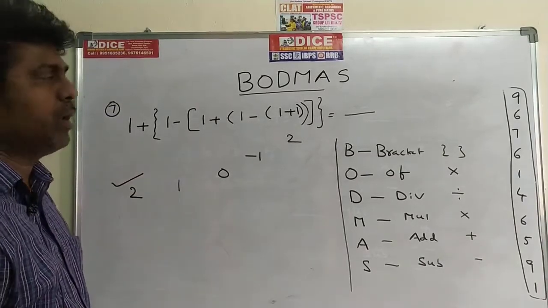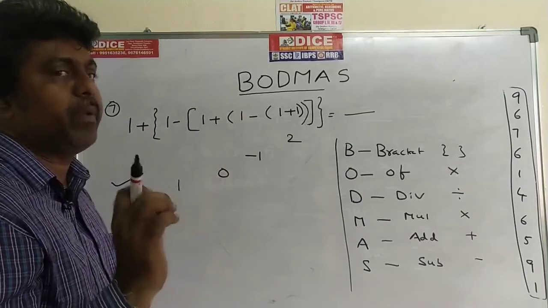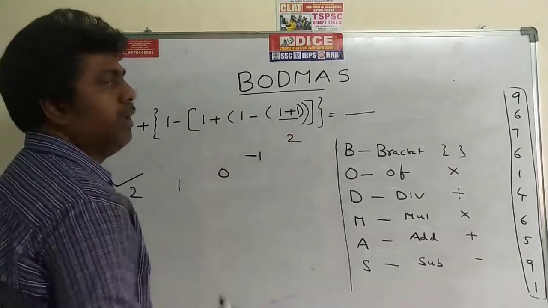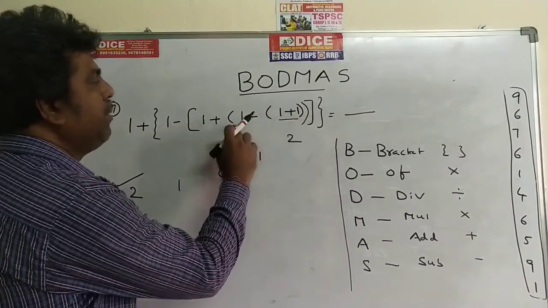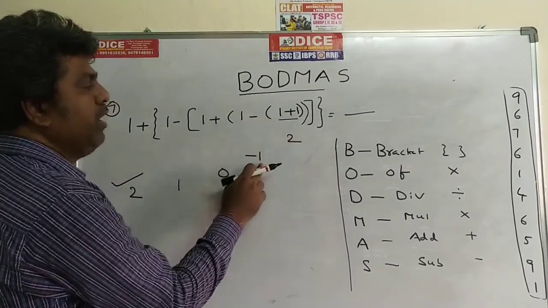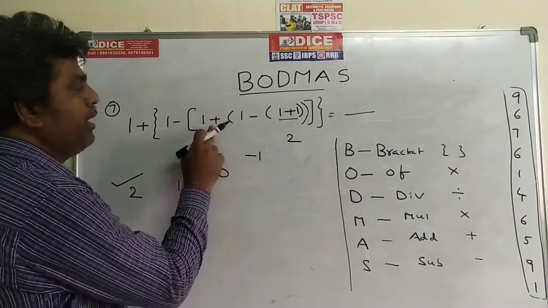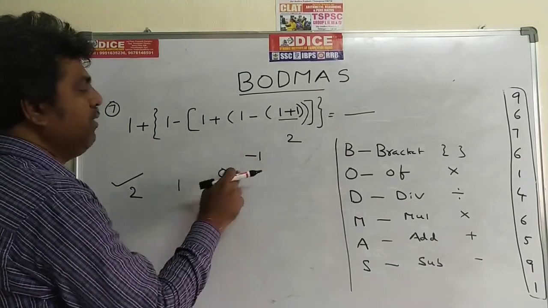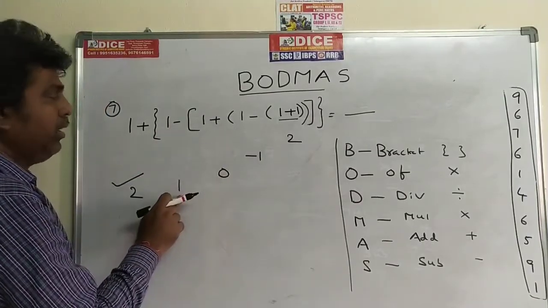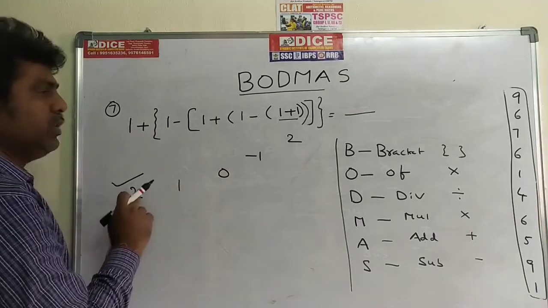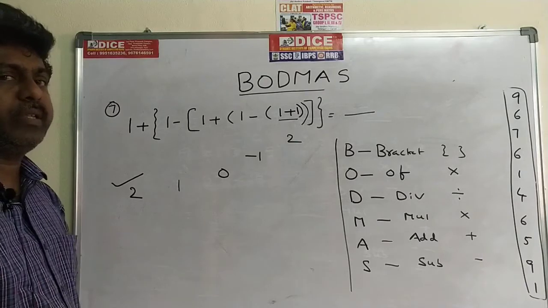Once again I am telling this problem, see here. When all the brackets are given, first of all we go to the inner bracket. This is the inner bracket: 1 plus 1, the value is 2. Next inner bracket: 1 minus 2, the value is minus 1. Next inner bracket: 1 minus, plus of minus is minus only, 1 minus 1, the value is 0. Next, 1 minus 0, the value is 1. 1 plus 1, the value is 2. This is the answer for this problem. Write down this one, you can go for the 8th problem.